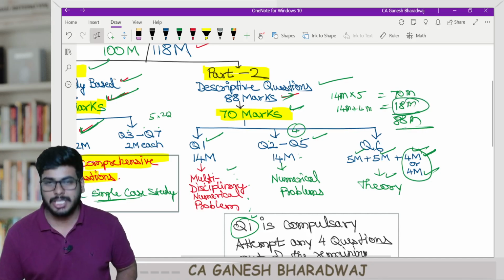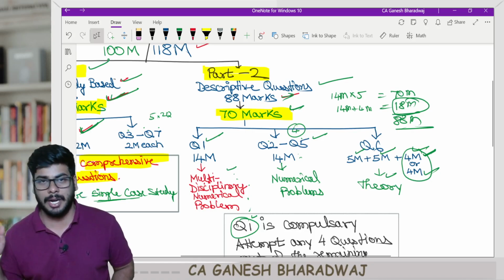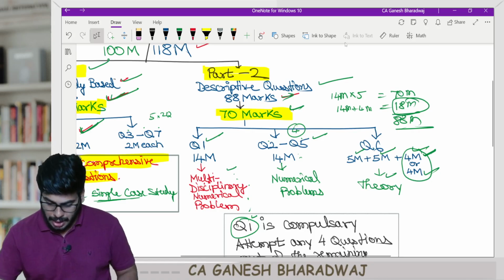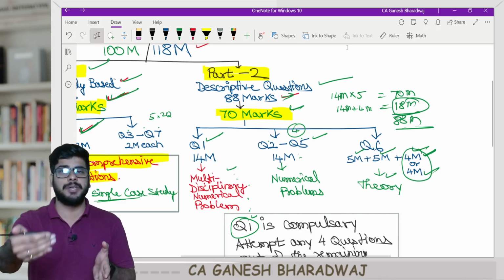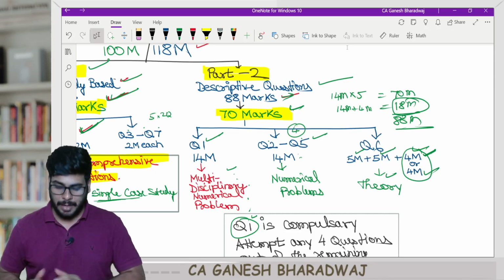So the advantage, if you attempt a theory question, is you have an internal choice. That's all it is. Are you clear with this? So this is how the Institute has now coined the mock test paper, and which I feel is going to be the exam paper pattern for your upcoming May 2024 costing exam.